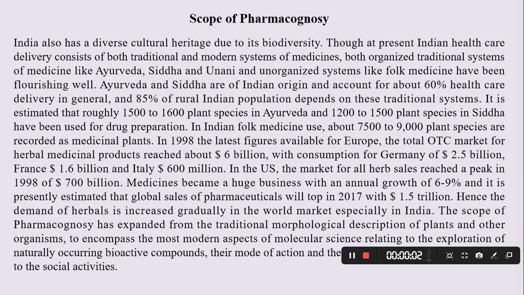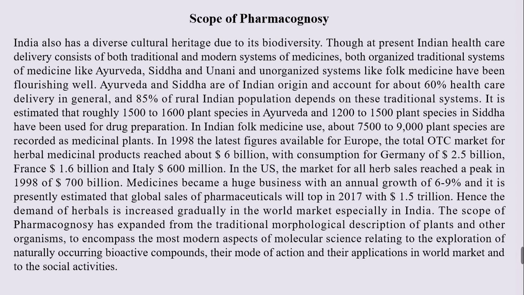Scope of pharmacognosy. In today's modern world, pharmacognosy has a different scope. India also has a diverse cultural heritage due to its biodiversity. At present, Indian healthcare delivery consists of both traditional and modern systems of medicine, such as organized traditional systems like Ayurveda, Siddha, Unani, and unorganized systems like folk medicines, which have been flourishing well.